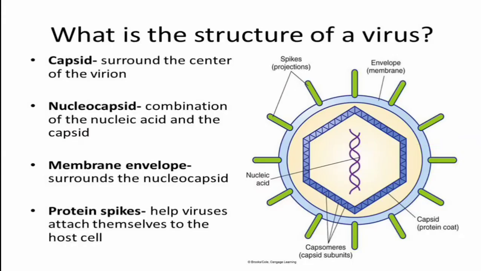Next we go to the structure of viruses. What is the structure of a virus? See, this is the structure of a virus. Here the outermost covering layer we call the envelope. Okay, this is the envelope. And the innermost layer, the double layer, we call the capsid.